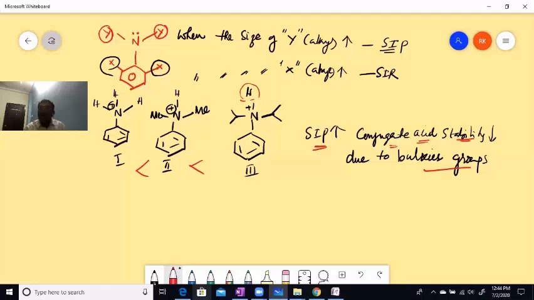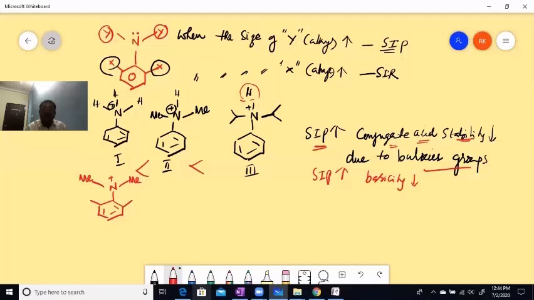SIP increases. What decreases, children? Let me write it: SIP increases, basicity decreases. Now let me take this, children, and I'll take the protonated amine with respect to SIR. I'm keeping this standard. I'm keeping this NMe. Just wait one minute, children, I'll finish with these two examples.